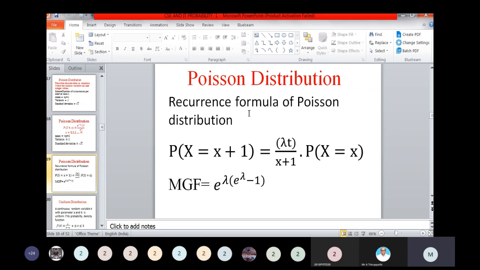The recurrence formula for the Poisson distribution: P of capital X equal to small x plus 1 is equal to lambda divided by x plus 1 into P of capital X equal to small x. Moment generating function: e to the power lambda into e to the power t minus 1.